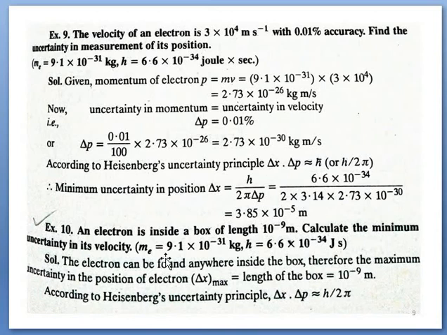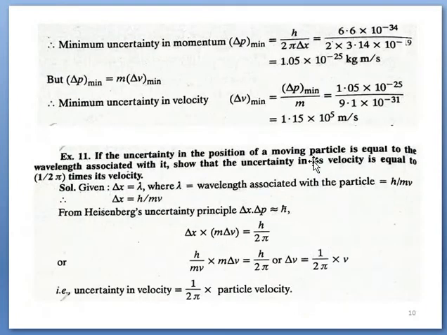In the next numerical, an electron is kept inside a box of given length. Calculate the minimum uncertainty in its velocity. If an electron is kept inside a box, it can reside anywhere inside the box, so it represents the maximum uncertainty in the position. So next we have to calculate the minimum uncertainty in the velocity. If delta x is maximum, delta p will be minimum, and delta p minimum is h upon 2 pi delta x.